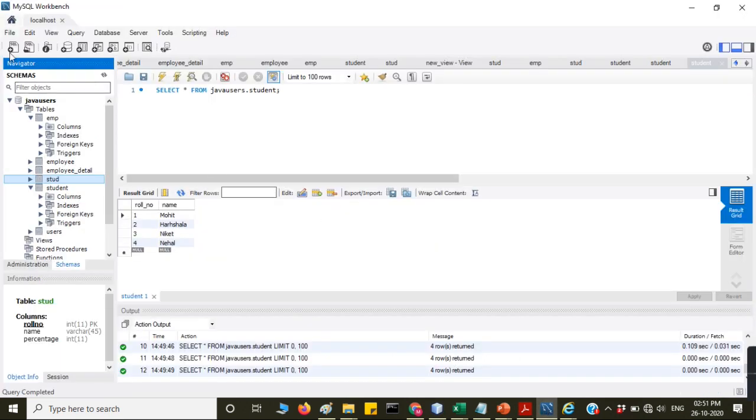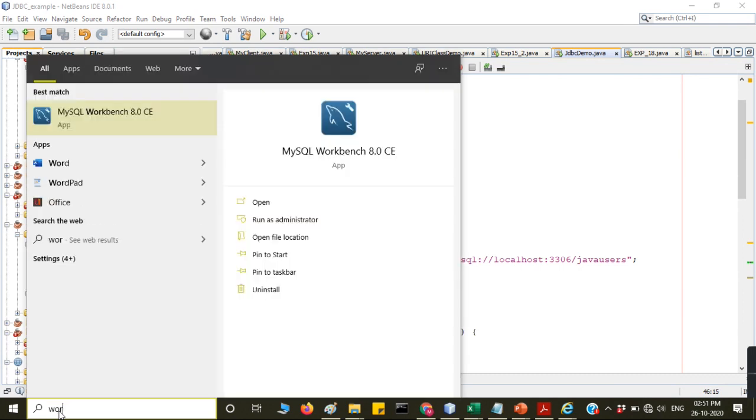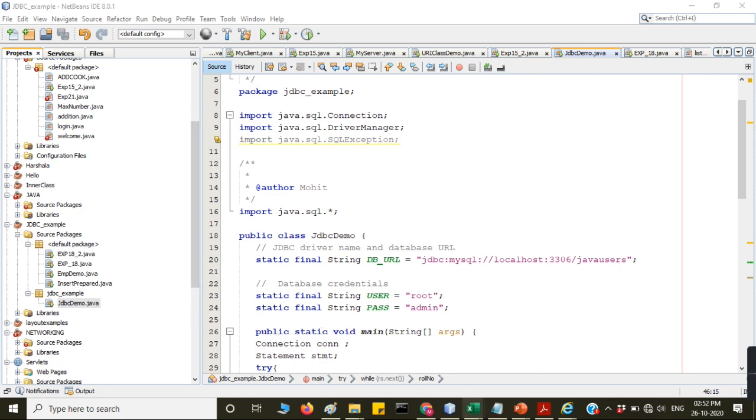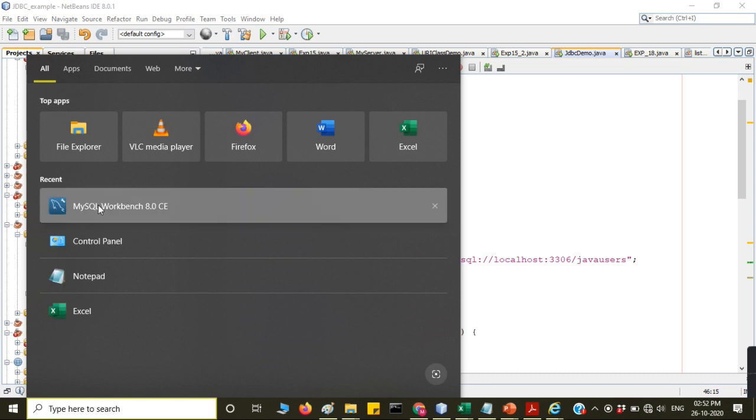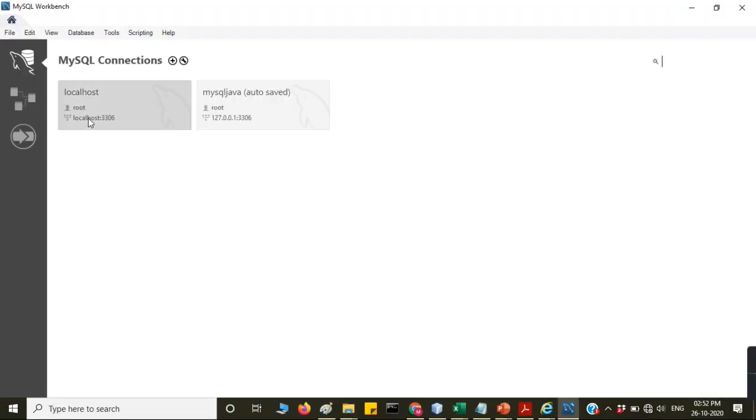See this, localhost. I am closing this. Then see in this, I will tell you. Here, if you open MySQL Workbench, it is opening. So MySQL Workbench. Once you install MySQL properly, then it is very easy. Localhost 3306. So here I am clicking.